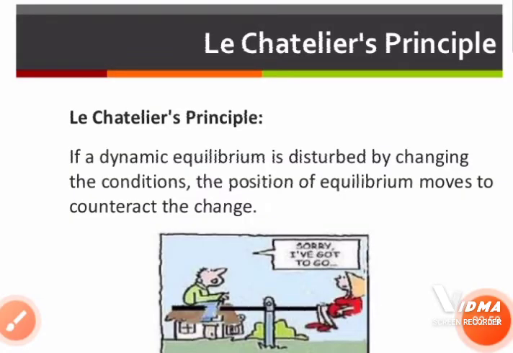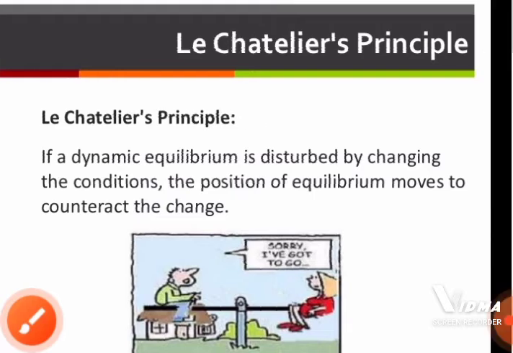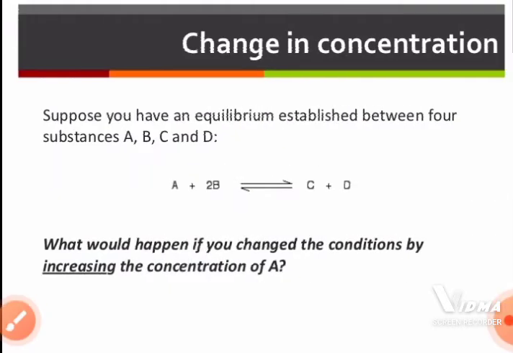So Le Chatelier's principle states that if a dynamic equilibrium is disturbed by changing the conditions, the position of equilibrium moves to counteract the change. Just now we have learned examples, so let us learn in detail about this principle.